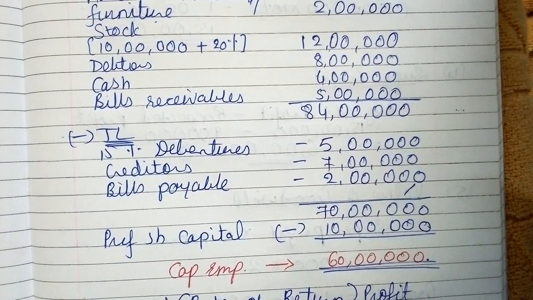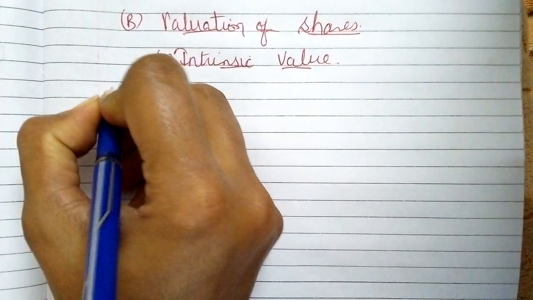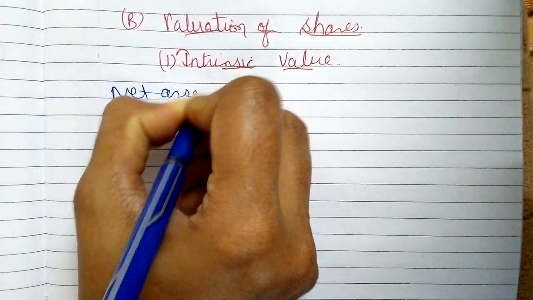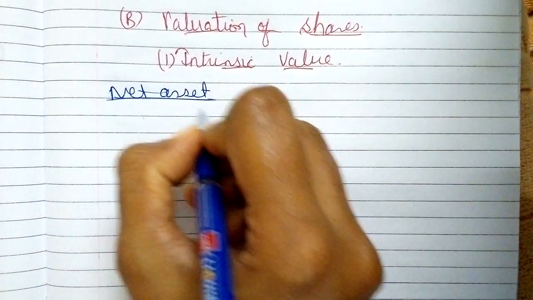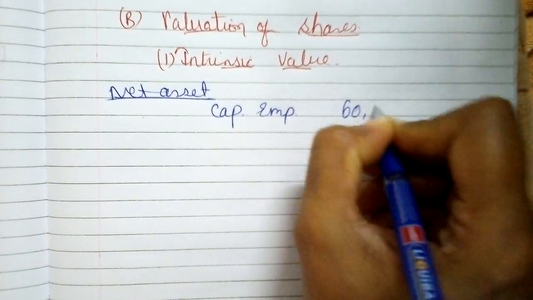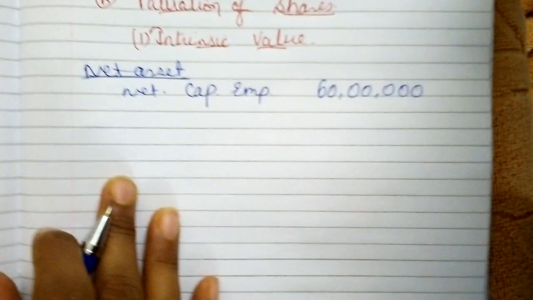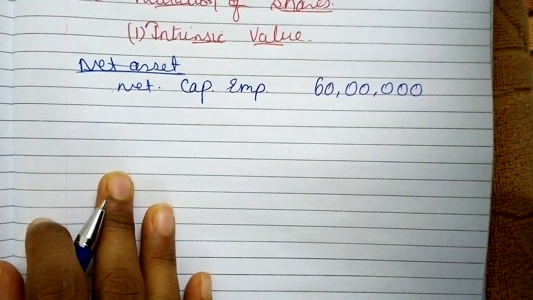So directly what can we do? We can write down like this. Firstly, net asset, right? So how can we find out net asset? Capital employed 60 lakhs, or you can use the word net capital employed 60 lakhs, right?